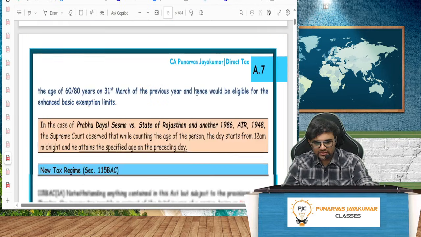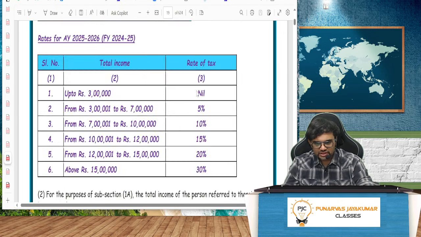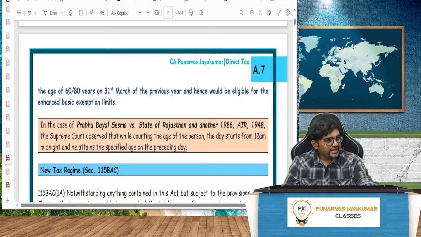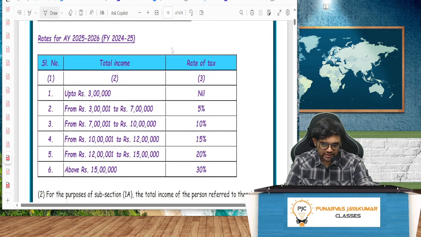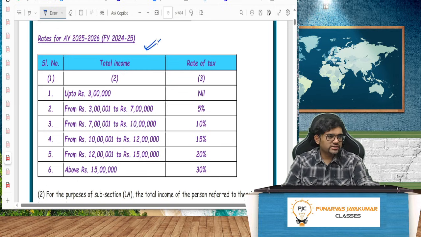In the notes, if you see, my dear friends, it is given here. Check this out, page number A7, this point. There you go. Everybody got it? These are the rates for assessment year 25-26, Finance Act 24-25.